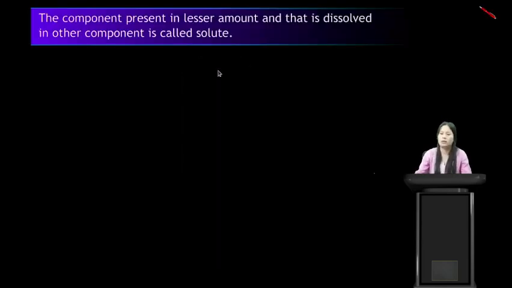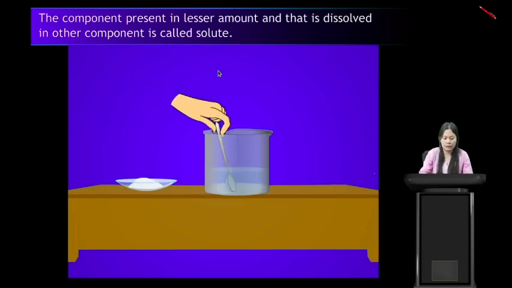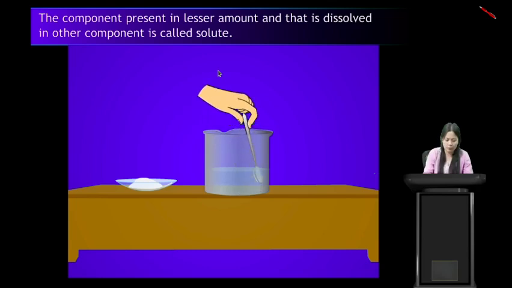Now let us see. In a solution, we have seen that salt dissolved in water makes a salt solution. The component present in lesser amount and that is dissolved in the other component is called solute. So here we are taking salt and dissolving it in water. Salt is present in lesser amount, right?